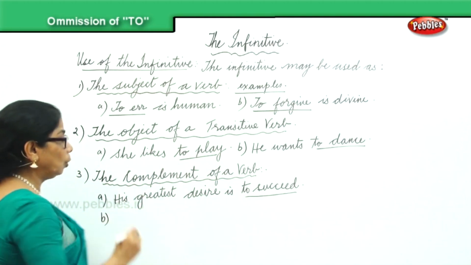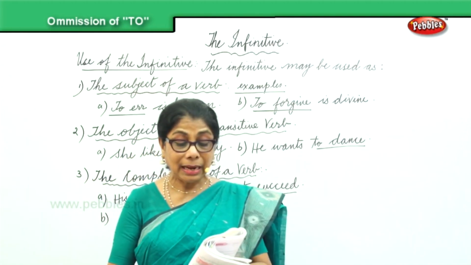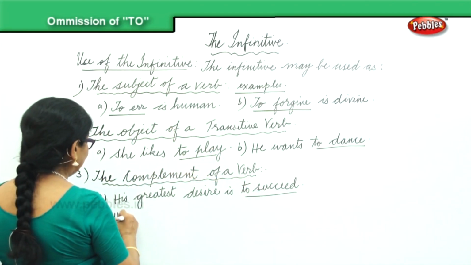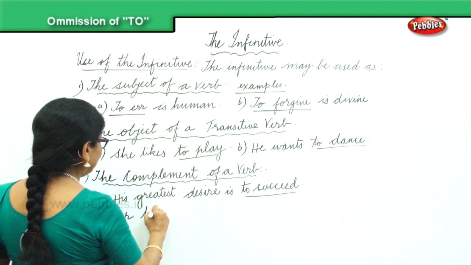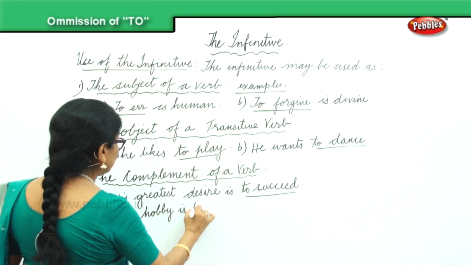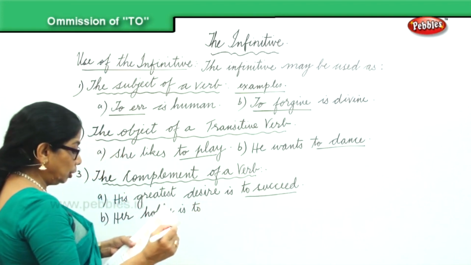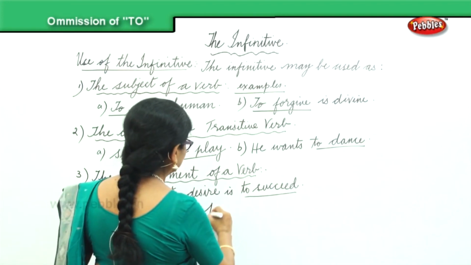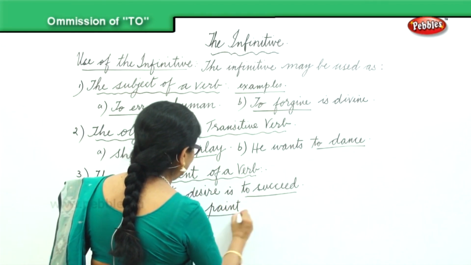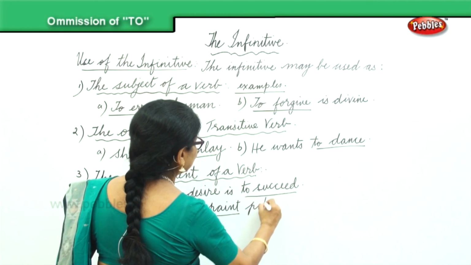B, one more example. Her hobby is to paint pots. Her hobby is to paint pots.